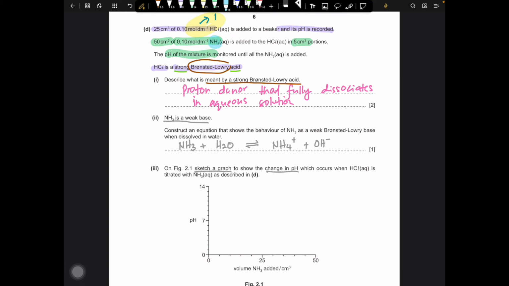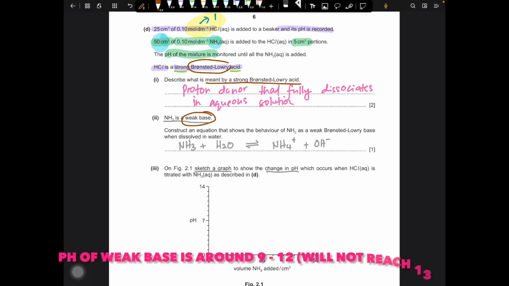So since the added ammonia is in excess, where we use 50 cm³ of ammonia, the final pH at the end of the titration will be the pH of ammonia. Since ammonia is a weak base, for a weak base you will have around 9 to 12 of pH, where in this case specifically it's ammonia, the pH will be 11. So that will be the final pH.